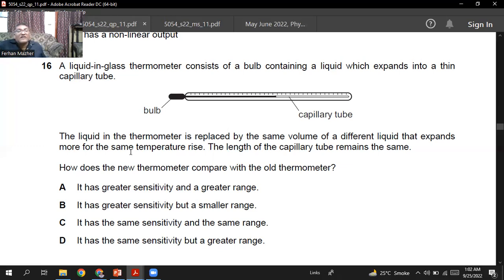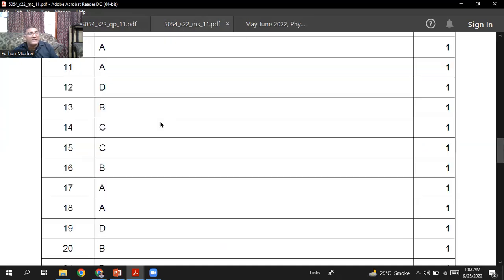So the range will be less, and when the range becomes small, the thermometer becomes more sensitive. So it has a greater sensitivity, but a smaller range, because the liquid will be expanding more. I think B is the right option. Question number 16, B is the right option, sir.